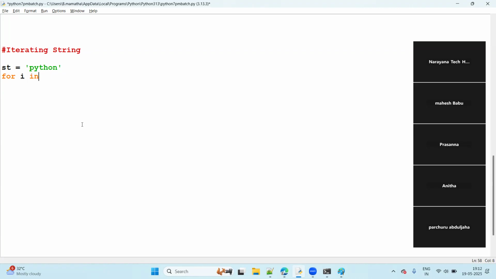And then the object name, object name is what? ST. Then what I want to display? I want to display some string. Something I want to display here. I'll display, or else welcome to NTH. That's all. Now, guys, all of you, I have a question for you.